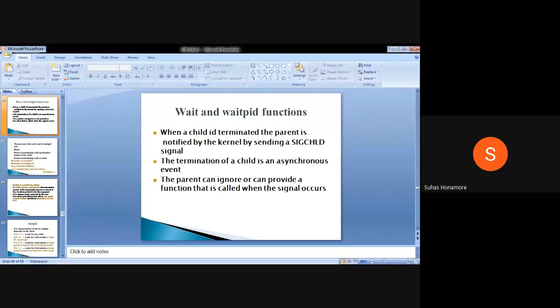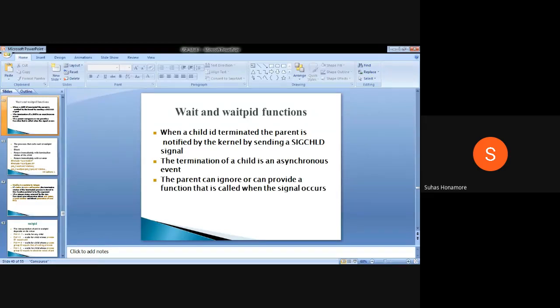The return value of fork is of three kinds. It returns 0 on successful execution, and that 0 value is returned to the child process, meaning the new process was successfully created. For the parent process it returns a value greater than 0, which is the PID of the child. If it is not able to create a child process, there is a failure, and it will return -1. Fork and vfork both are the same.